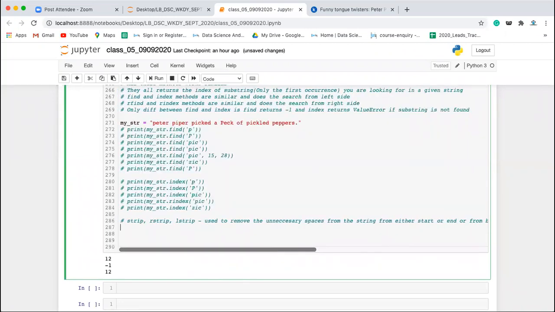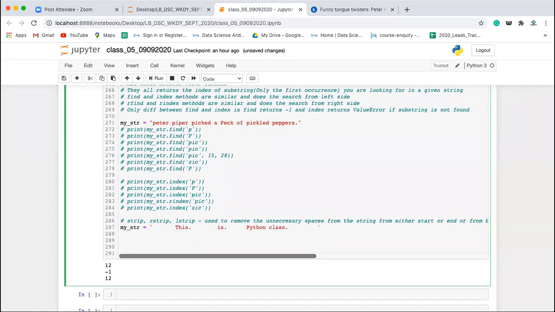For example, let's say you have my_str is equal to this is a string. Now I will write print my_str dot strip.